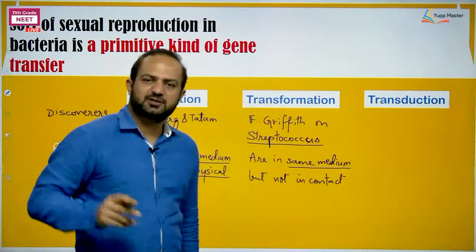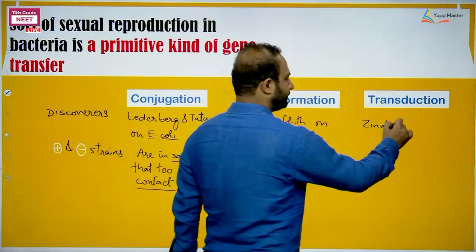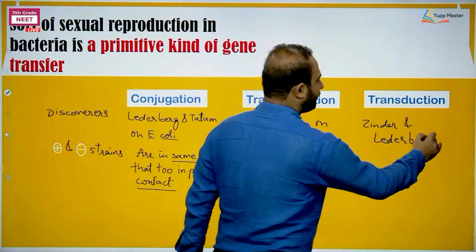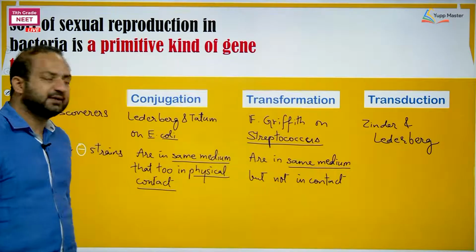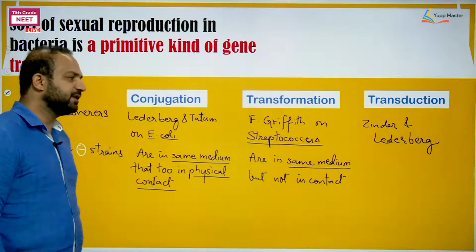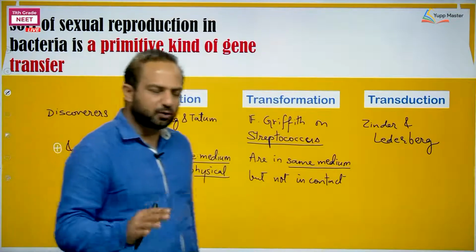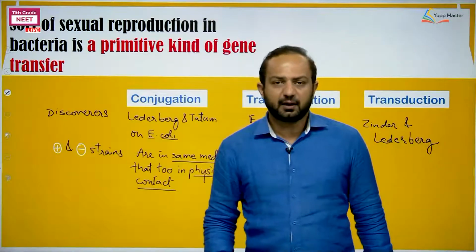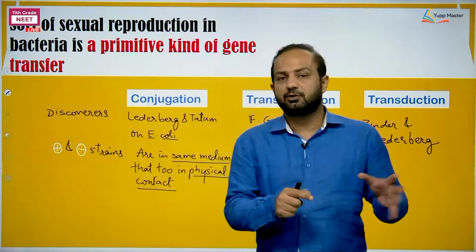The third type of experiment was done by Zinder and Lederberg. What is the third kind of experiment? The plus and minus strains are not in contact. Actually, they are not at all in the same medium. Then how is the transfer of gene possible? It is by an agent. Which agent?